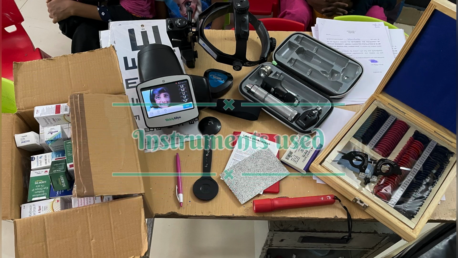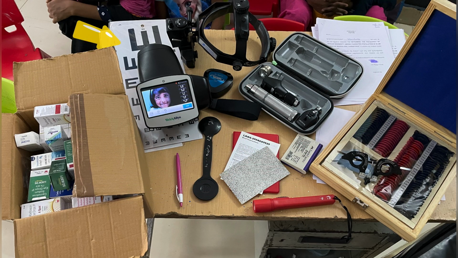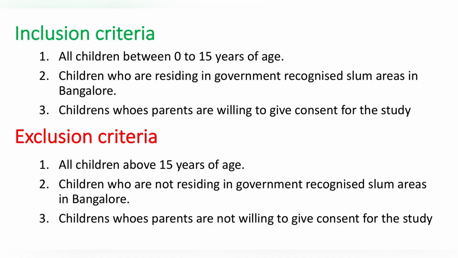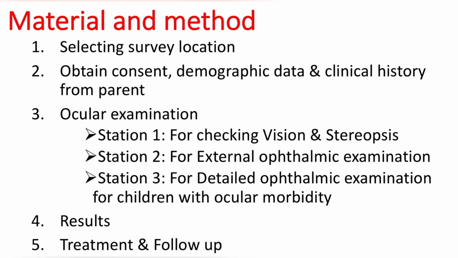Instruments used in this study were torchlight, Snellen's chart, pinhole, Lang's stereopsis chart, handheld autorefractometer, direct ophthalmoscope with streak retinoscope, indirect ophthalmoscope with 20D lens, refraction set with trial frame. Inclusion criteria, material and method.